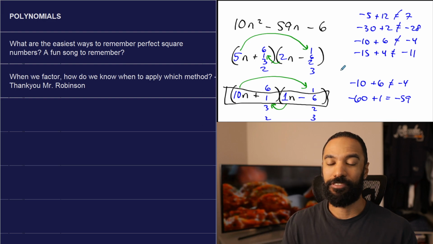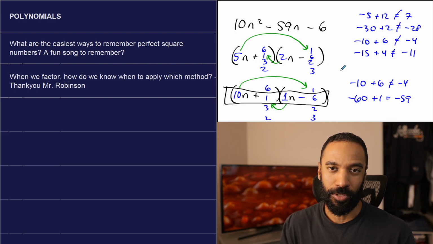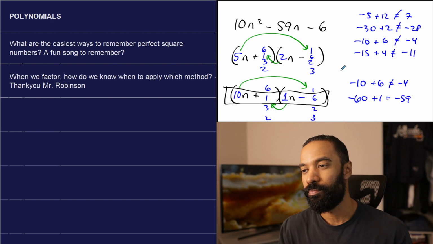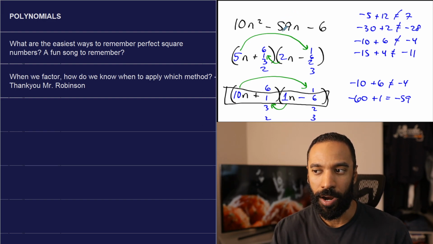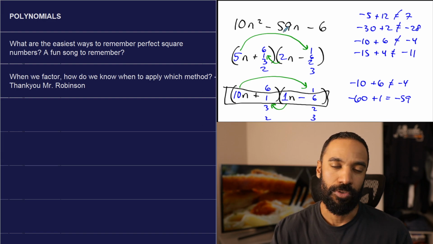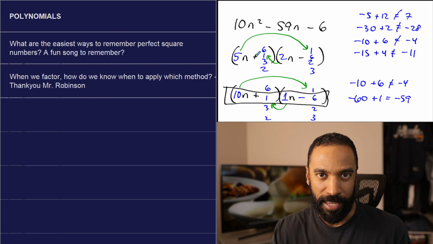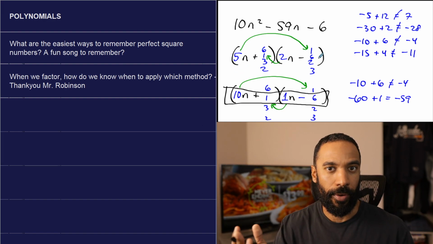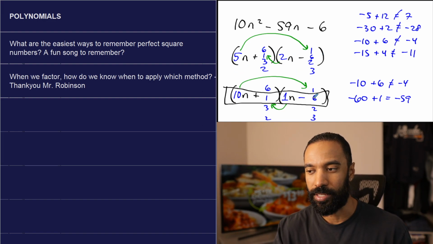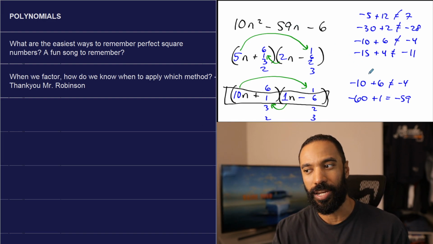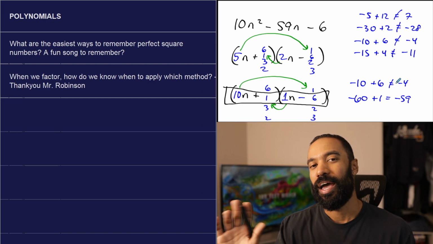Now, did I have to do all these tests? Absolutely not. First of all, like I said, as I was writing the problem, I said I already got the answer in my head. Reason being, negative 59 was so large, I knew that I wanted to multiply 10. I figured I wanted to try and multiply 10 by something to really grow it. In this case, multiplying 10 with 6 really grew it. It got really close to negative 59. I got negative 60. So I got really close there.